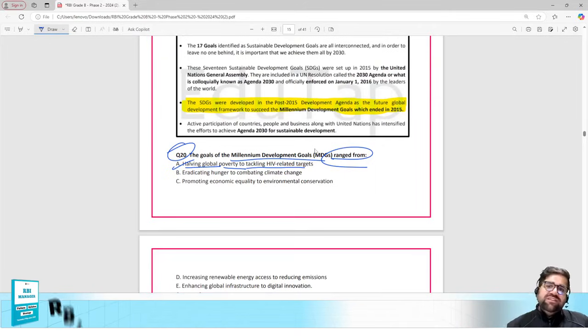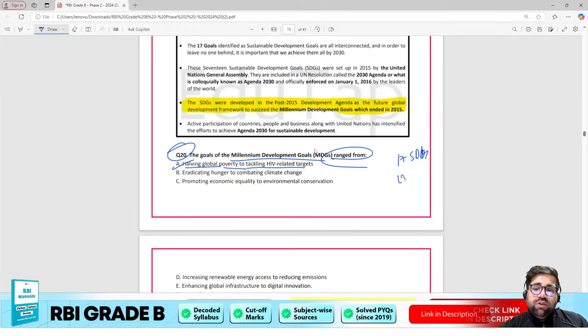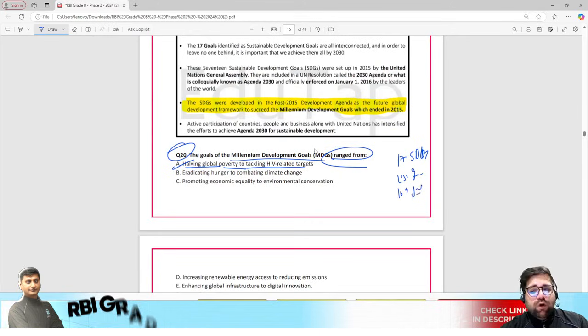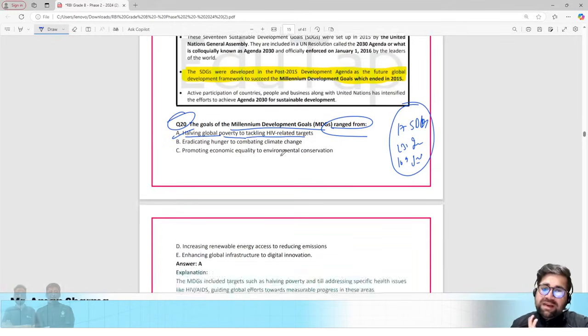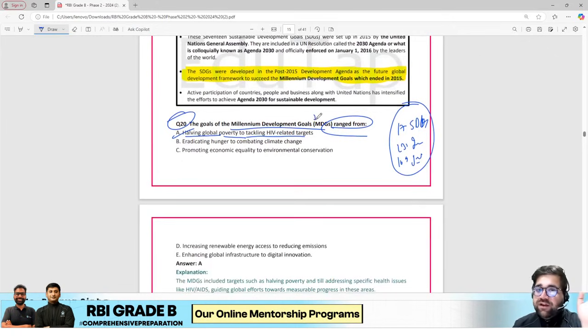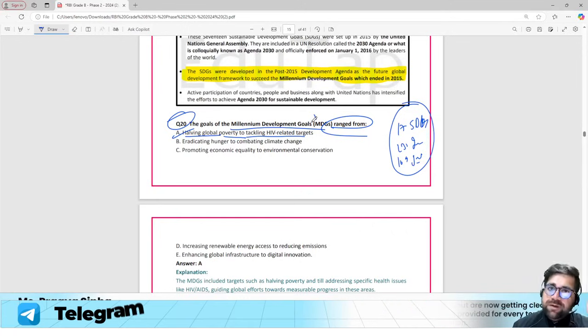Now for SDGs, we all know, right? There are 17 SDGs. They have some 231 indicators if I'm not wrong. They have 169 targets if I'm not wrong. You can check this on Google as well. But at the end of the day, this is the best of my knowledge. I can be incorrect also. I don't have any specific knowledge of MDGs, therefore I will skip this question.